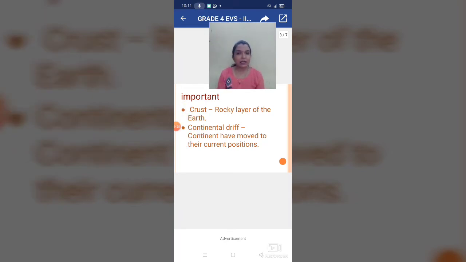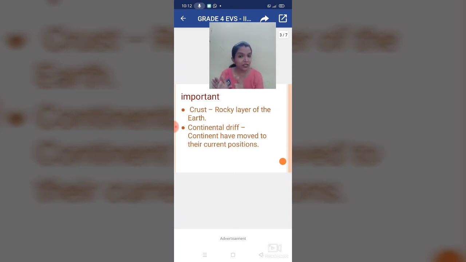So crust is made up of many sections. Sections means parts. Okay. As we know, for fourth standard, how many sections are there? Section A and section B. Means there are two parts. Like that, crust has many sections, and the continents are located on those sections.